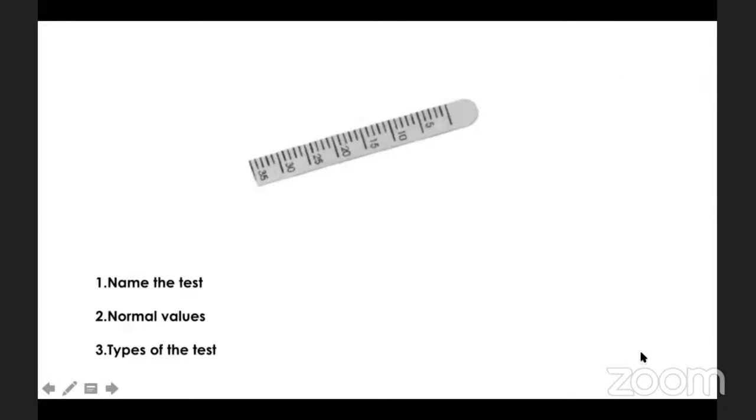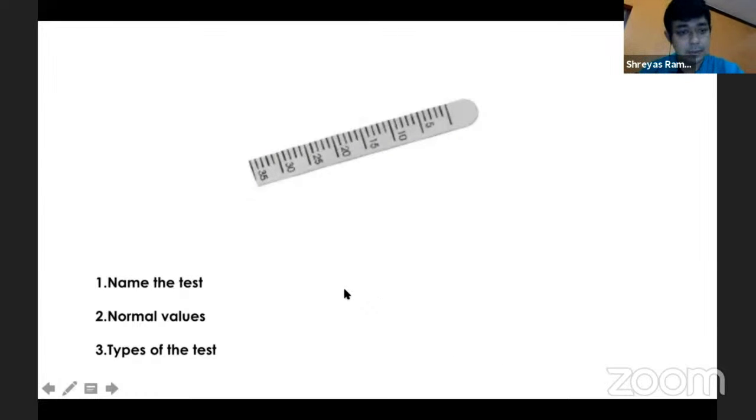Sir, we can do it in 2 methods, sir. With local anesthetic and without local anesthetic, sir. Right. Schirmer 1 and Schirmer 2. Excellent, excellent. And what are we seeing in both?